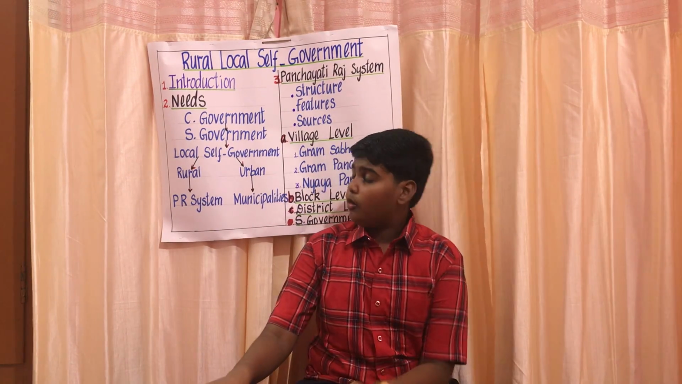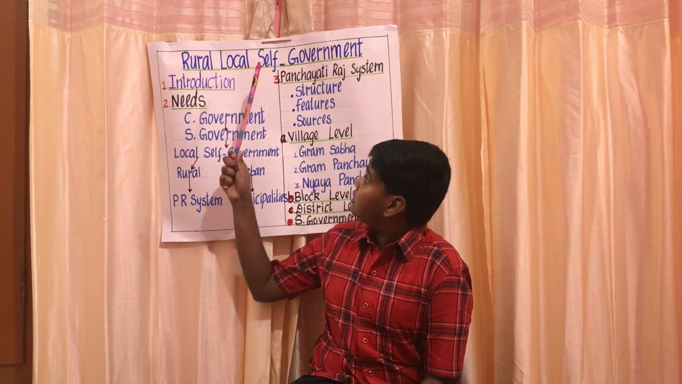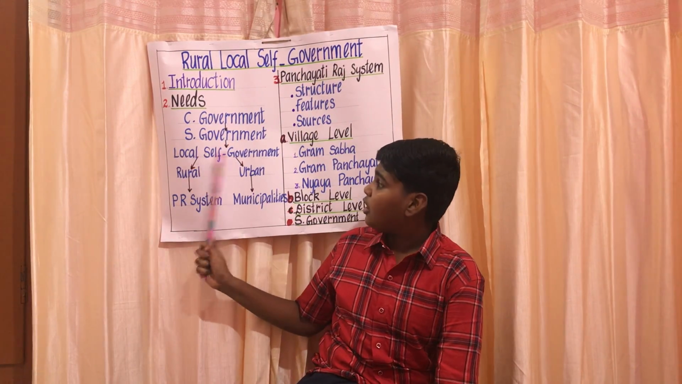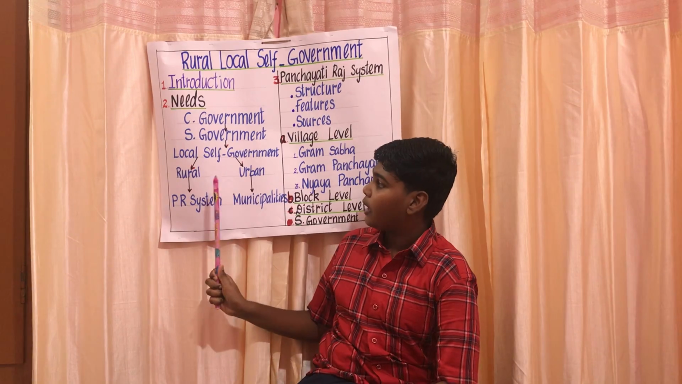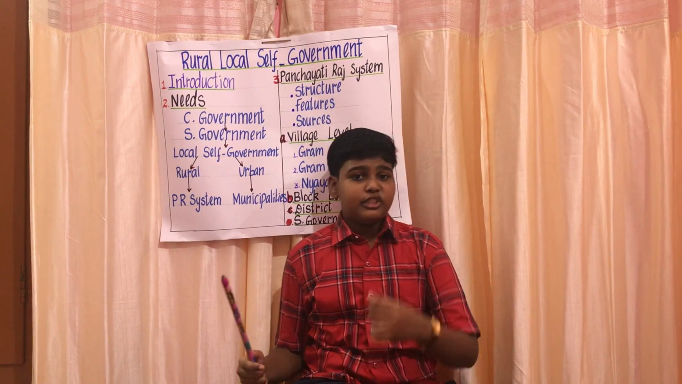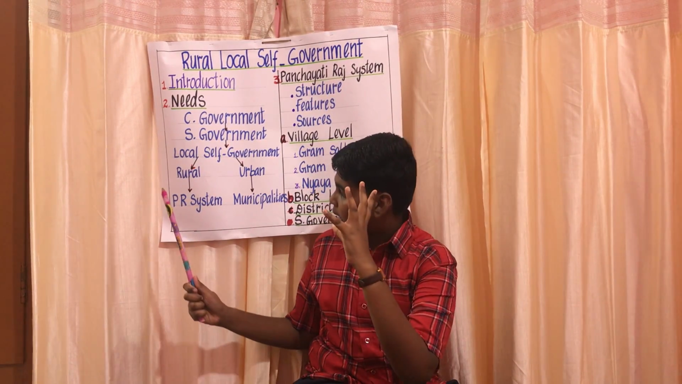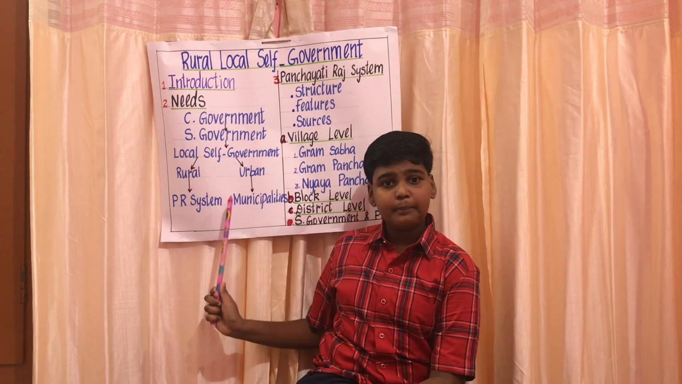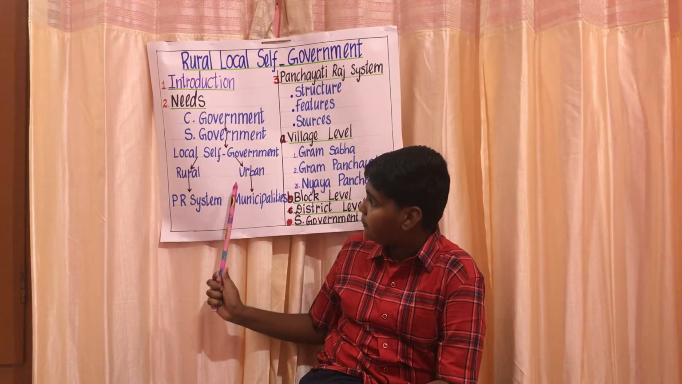Now we are going to learn about how local self-governments are classified. Local self-governments are classified into two types, rural and urban. The Panchayati Raj system is the local self-governing body for the rural areas, and the municipality is the local self-governing body for urban areas.